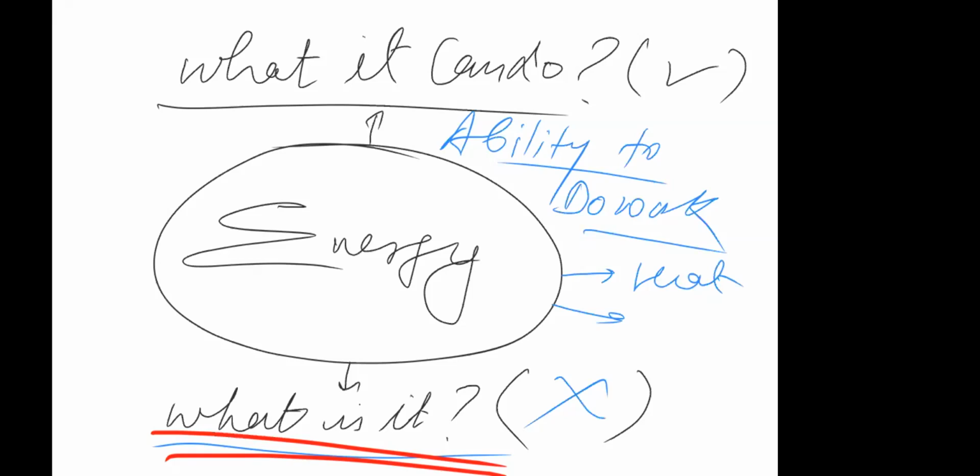Same as money. There is no definition of what money is. It can be different for different people. It can have different values, different contexts for different people. In ancient days, it was different. Now it is different. It keeps on changing with context. But what it can do remains constant. So similarly, energy has no clear-cut definition. But what it can do is certain, that if you have something which we call energy, you will be able to do work. I hope you get the distinction between these two statements. Yes or no? Yes, sir.